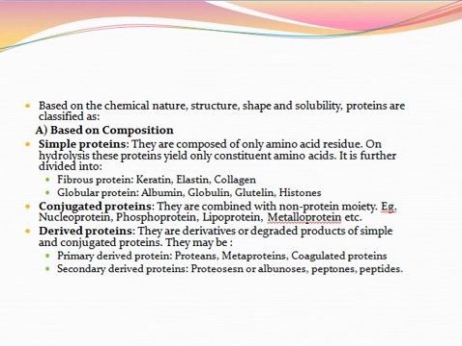Let us study about derived proteins, that is C. These are derivatives of proteins resulting from the action of heat, enzymes, or chemical reagents. These are further grouped as primary derived proteins and secondary derived proteins. Let us study primary derived proteins. It is classified into proteans, then metaproteins, and coagulated proteins.